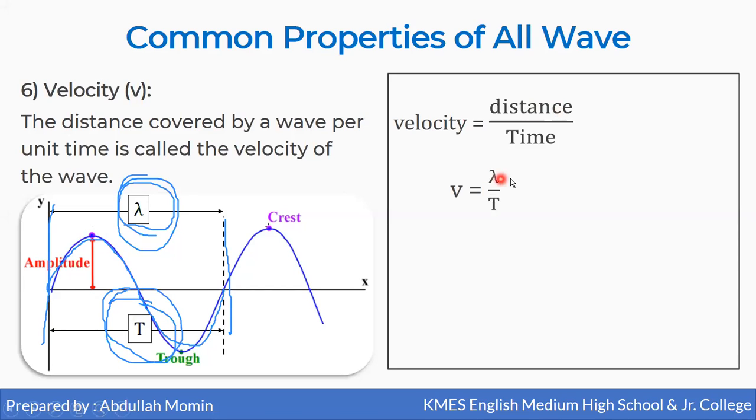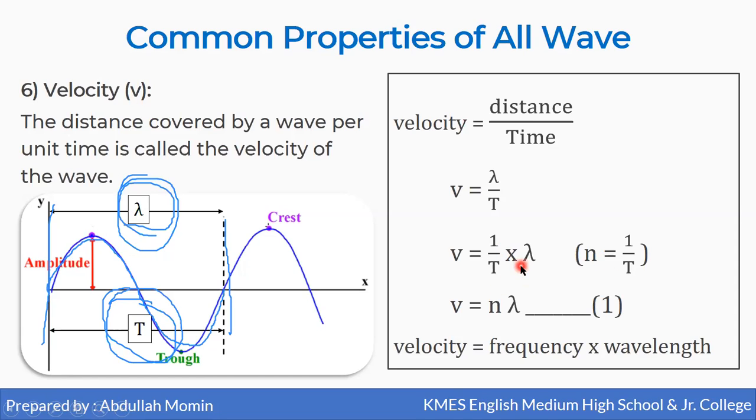And we know that 1 upon T is nothing but n. So V can be written as n lambda, where V is the velocity, n is the frequency, and lambda is the wavelength. So velocity is equal to frequency times wavelength, or V is equal to n lambda.